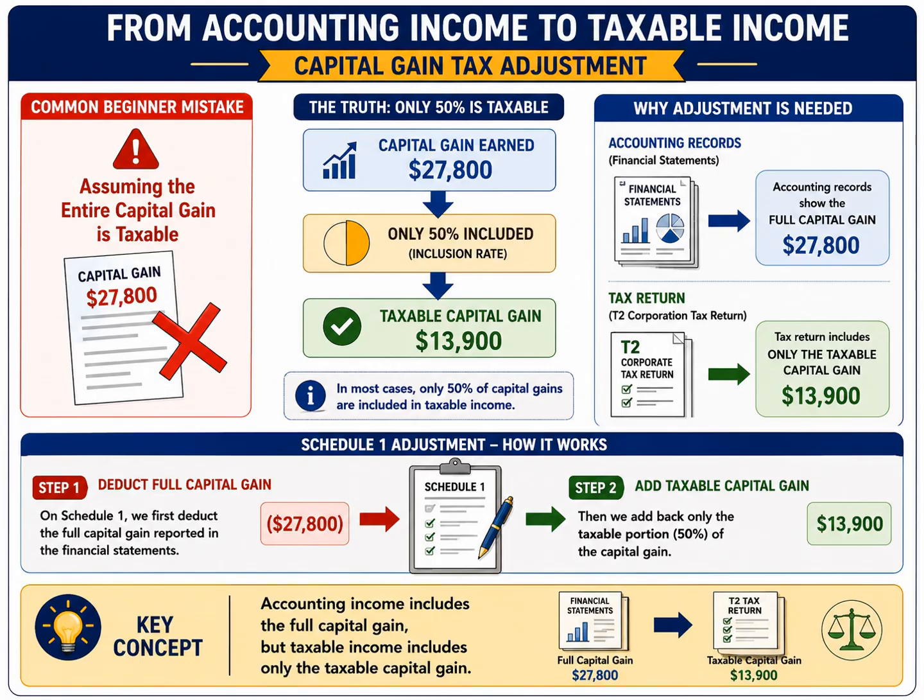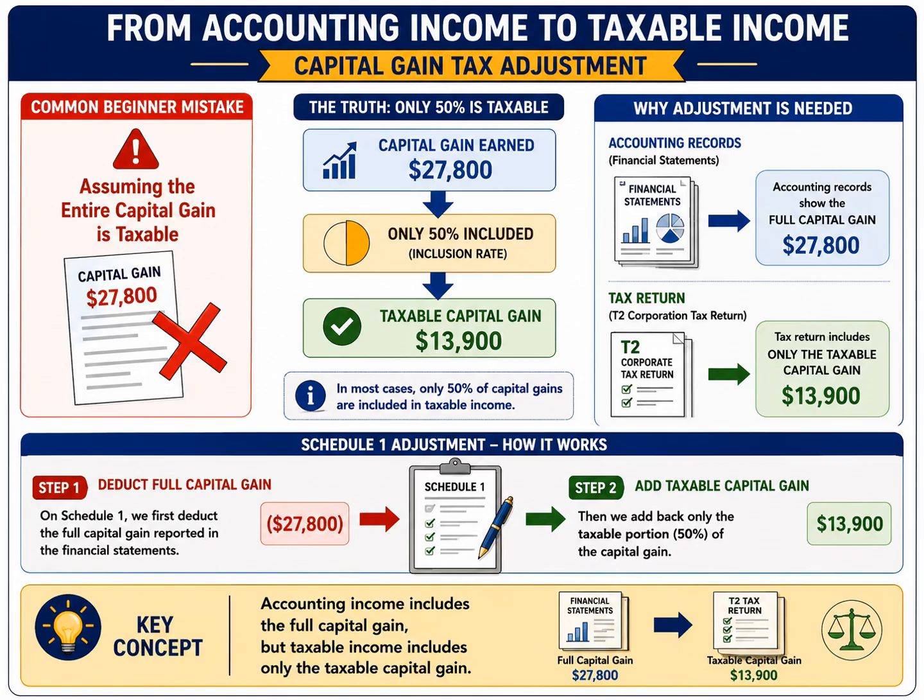On the right side of the slide, notice the difference between the financial statements and the tax return. The accounting records report the full capital gain of $27,800 because accounting standards record the entire gain. However, the corporate tax return only includes the taxable capital gain, which in this example is $13,900. To make this transition, tax preparers use what is known as a Schedule 1 adjustment.